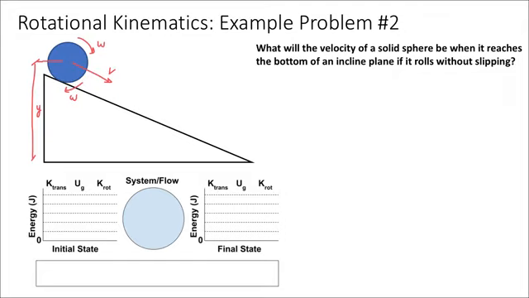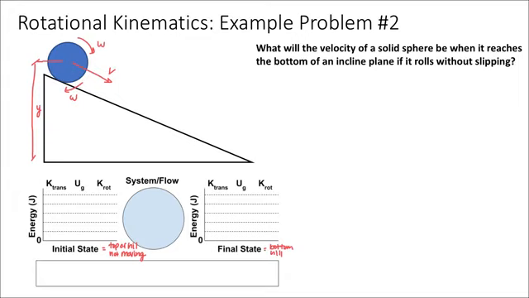And so as the sphere rolls down the hill, all three forms of this energy will be changing constantly. And because of the complexity of this situation, I want to draw an LOL diagram to help me analyze the different forms of energy initially and finally. I'm going to assume my initial state is the sphere at the top of the hill and it is not moving, so it's not quite yet moving. And my final state will be at the bottom of the hill while it is in motion.